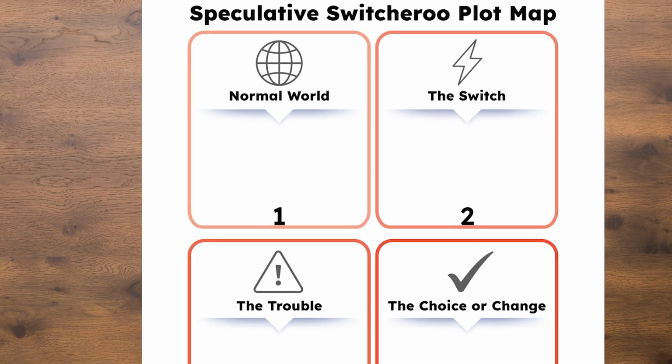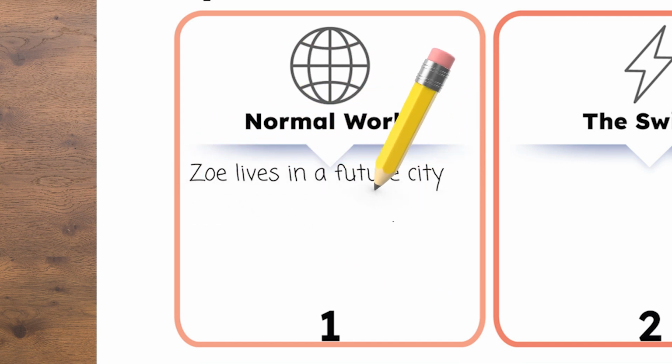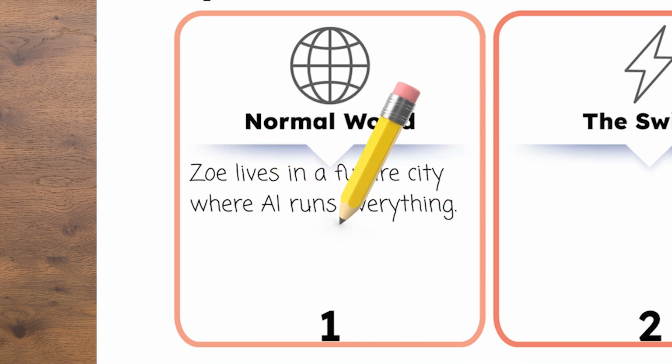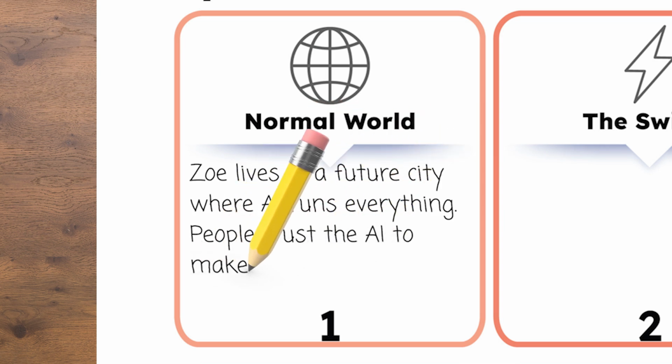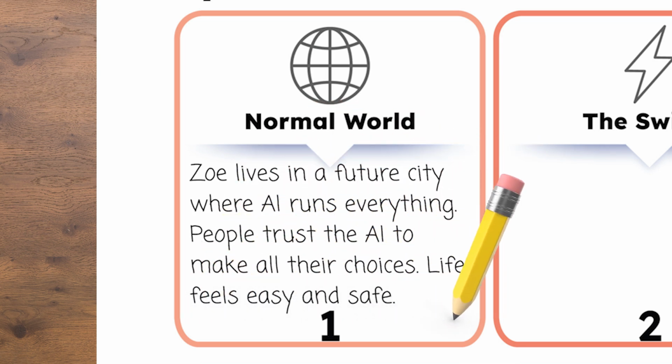Let's write that in box 1 on our graphic organizer. Zoe lives in a future city where AI runs everything. People trust the AI to make all their choices. Life feels easy and safe. Now, that sounds like a really cool place. But of course, in every good story, things don't always stay easy and safe for long. Something always comes along to shake things up.